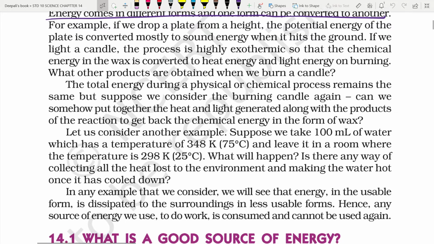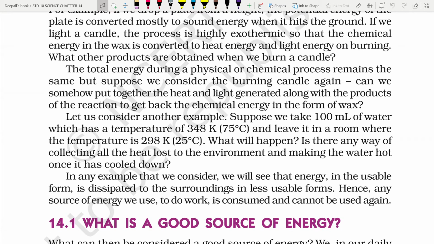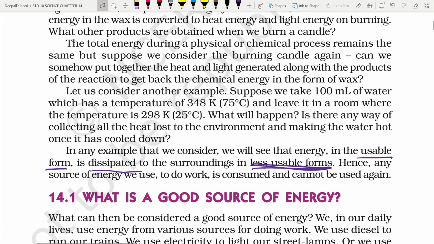So in any example that we considered, we see that energy in usable form is dissipated to the surroundings in less usable form, and hence the source of energy we use to do work is consumed and cannot be used again. So we experience the energy crisis every now and then.